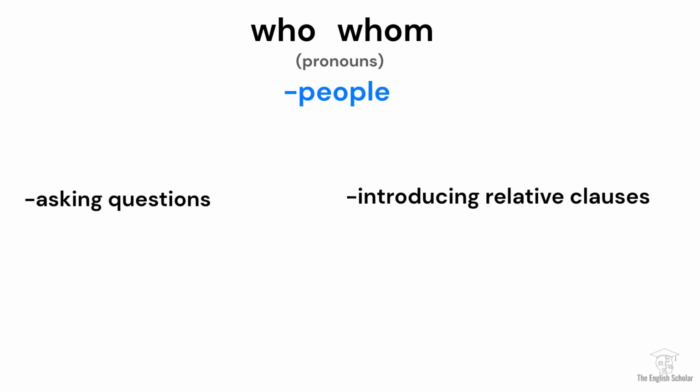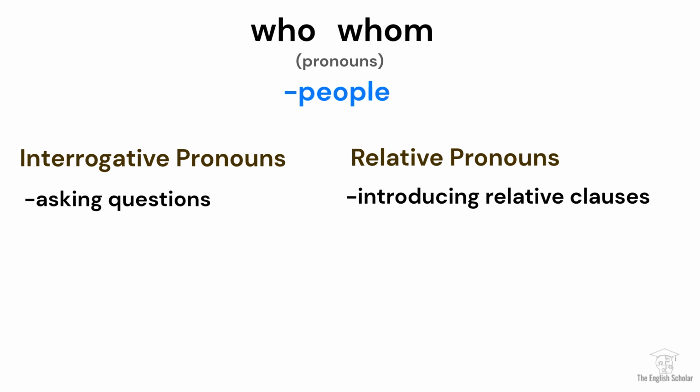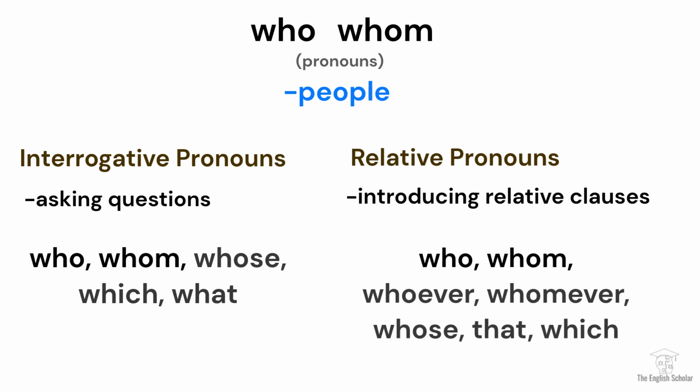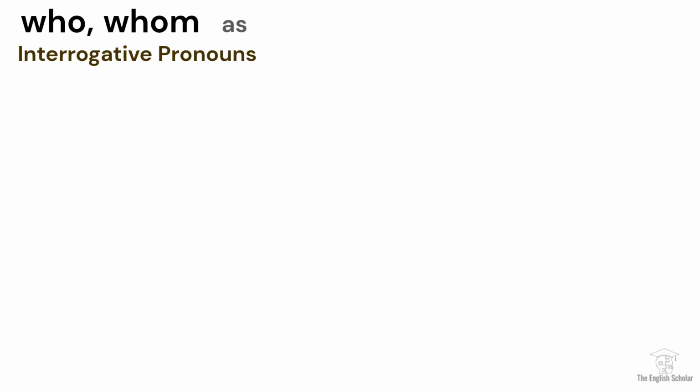Who and whom are both pronouns that refer to people, used in asking questions and introducing relative clauses, but they are not interchangeable. Who and whom fall under two categories of pronouns: the interrogative pronouns and relative pronouns. Interrogative pronouns are used for asking questions, and relative pronouns are used to connect relative clauses to the main clauses. Let's discuss first the interrogative pronouns, who and whom, that are used in asking questions.